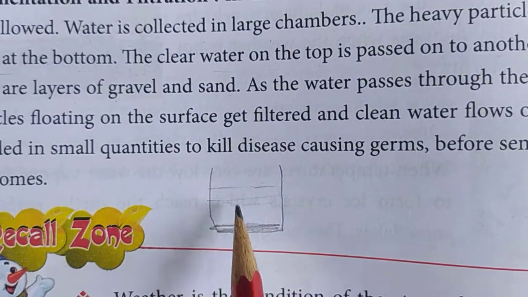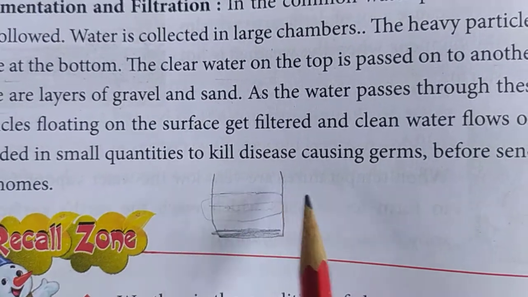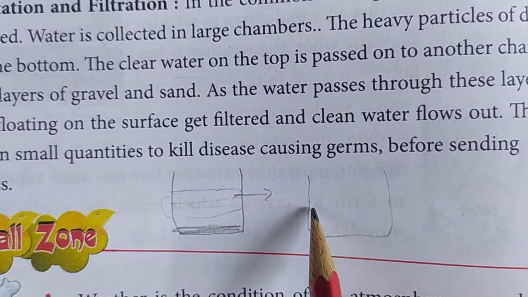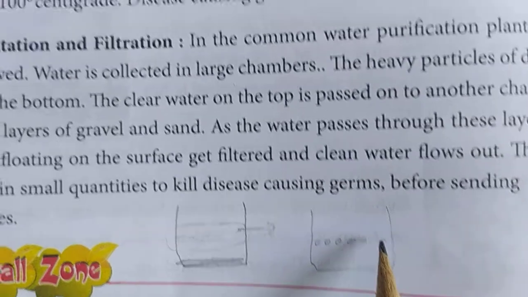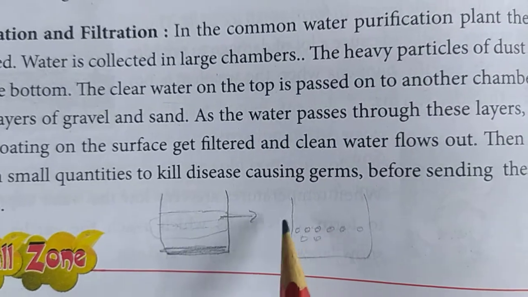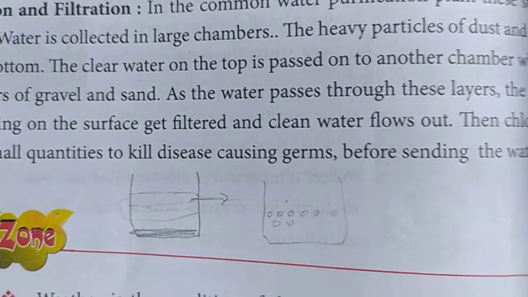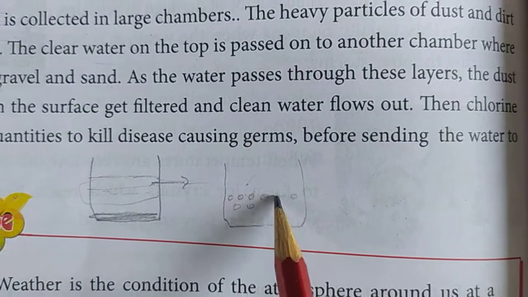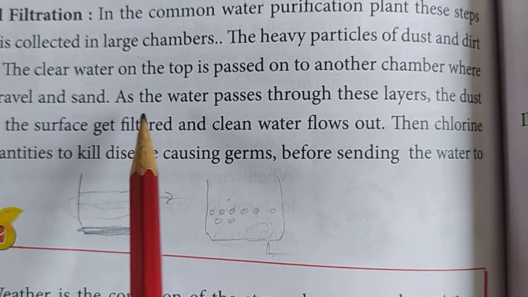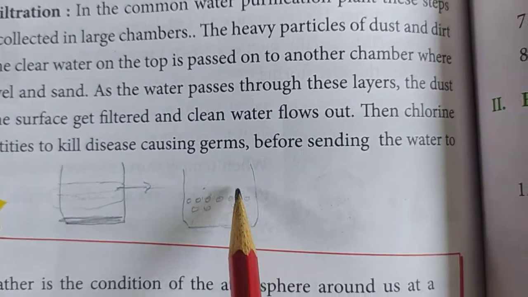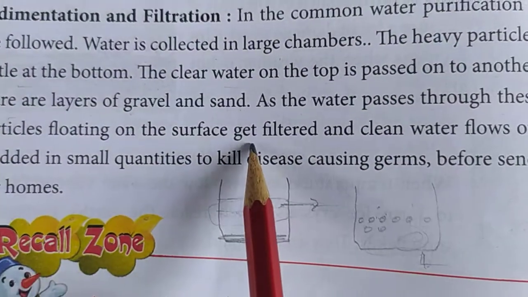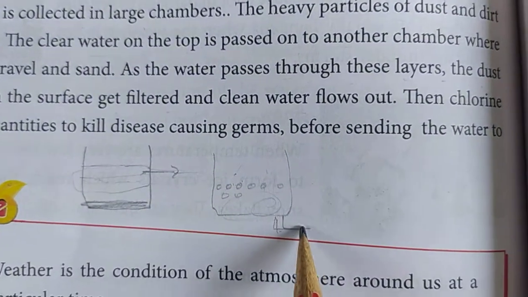So the upper layer of water will be fresh, and this water will be transferred into the other chamber which has gravel, small stones, and sand. This water will be transferred into this chamber, and what happens? Even if we have any smaller dust particles, they will be settled in the gravel. As the water passes through these layers, the dust particles floating on the surface get filtered and clean water flows out.